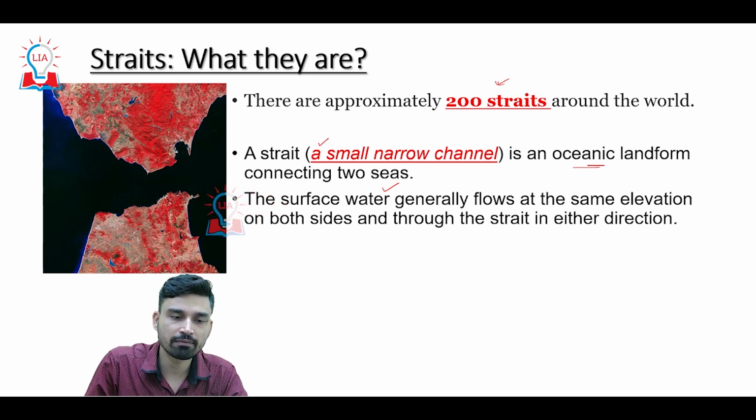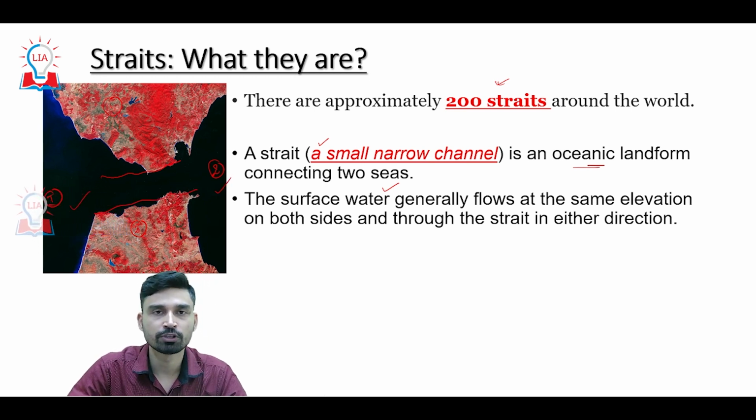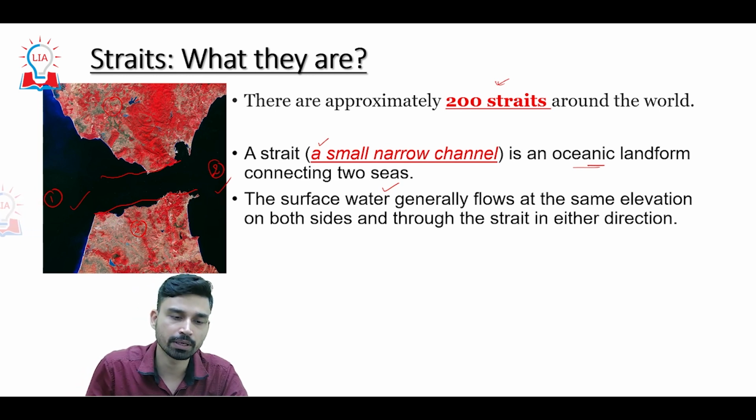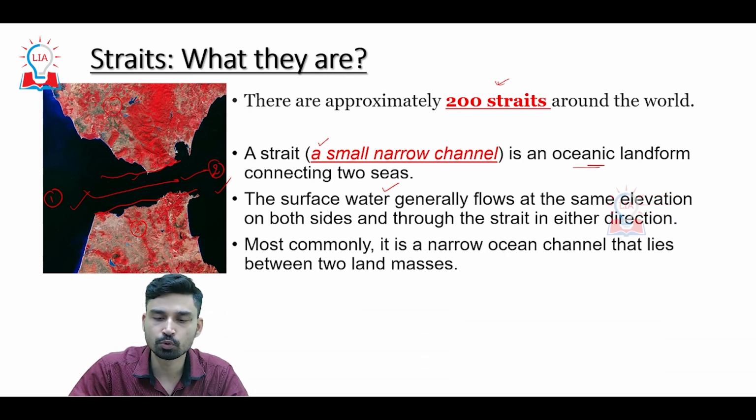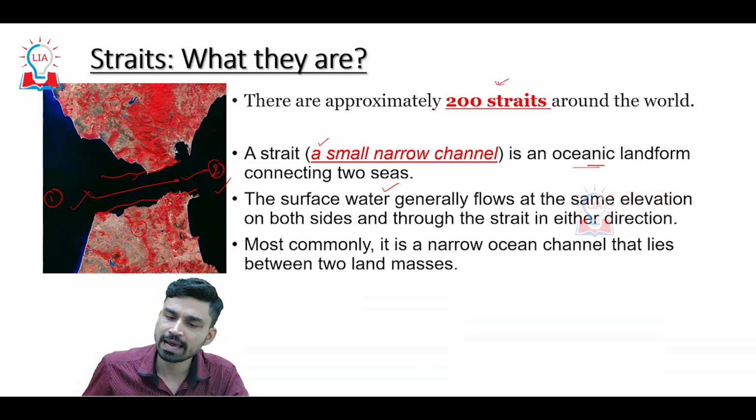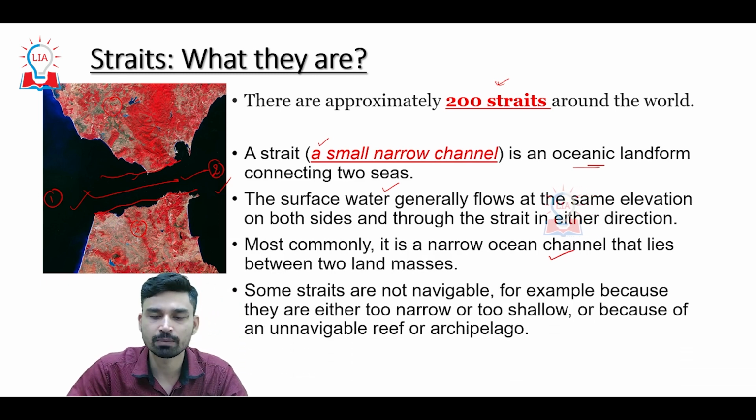On this side, we have landmass number 1. This side, we have landmass number 2. This side, we have water body 1. This side, we have large water body 2. And a strait is this narrow channel that is situated between two landmasses and connecting water body 1 and water body 2, which are very large in size as compared to this particular water channel. As far as the flow of water in a strait is concerned, generally the water flow occurs on the surface almost at the same level from both sides. Most commonly, it is a narrow ocean channel that lies between two land masses.